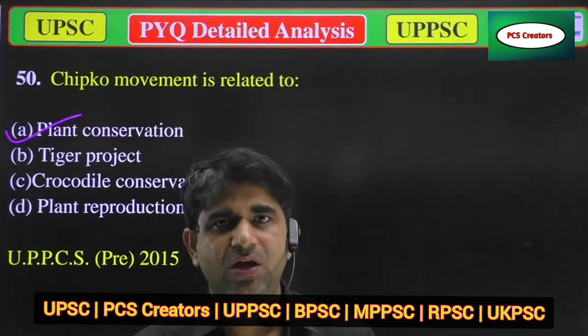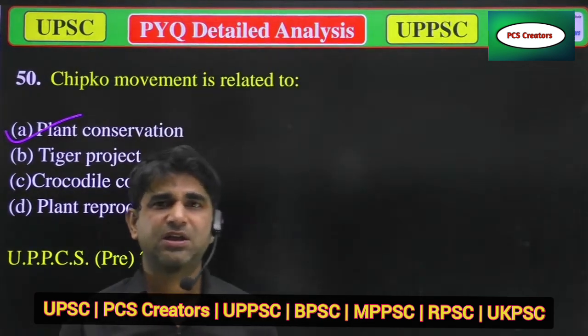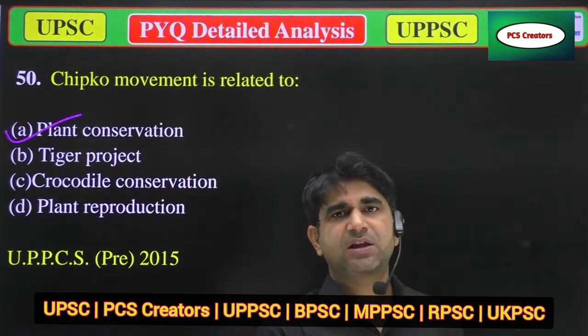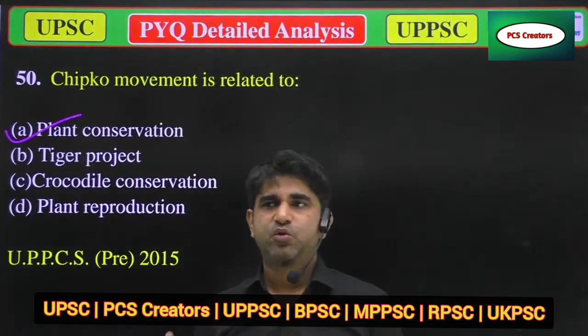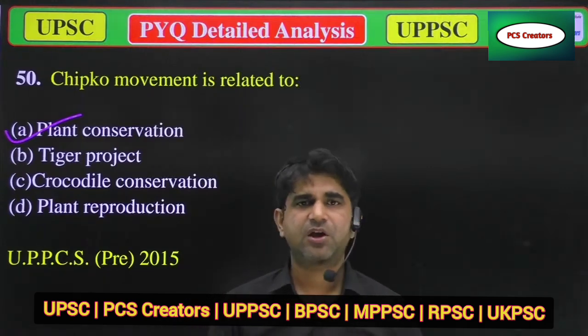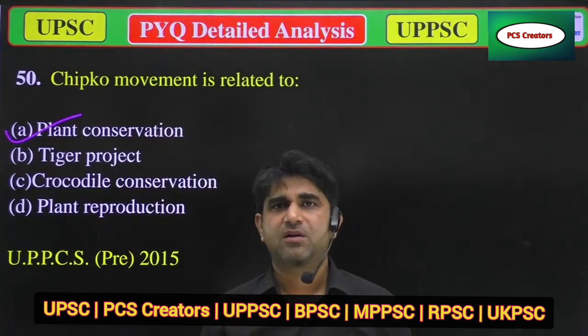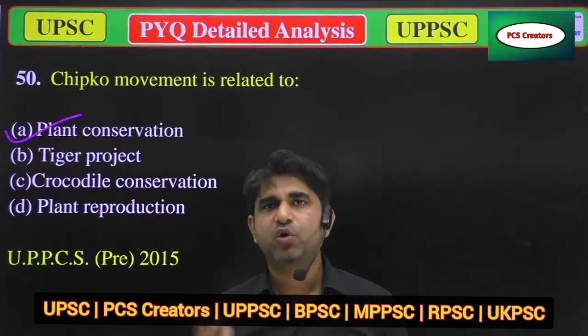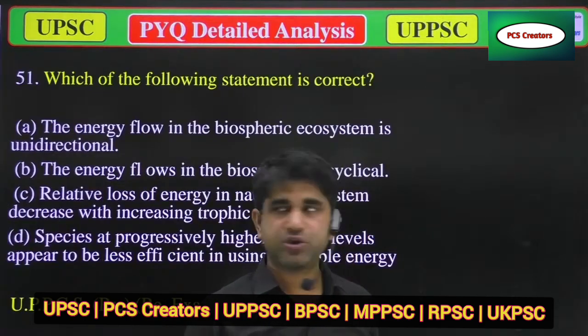There are people like Gaura Devi, Sundarlal Bahuguna, and Chandi Prasad, the main key players who made it a big thing for the whole country.